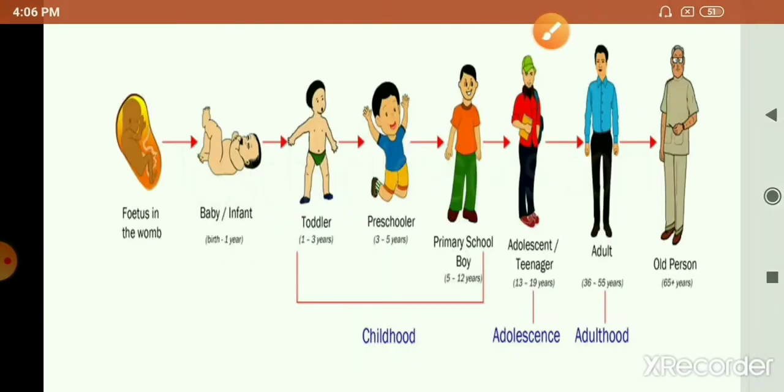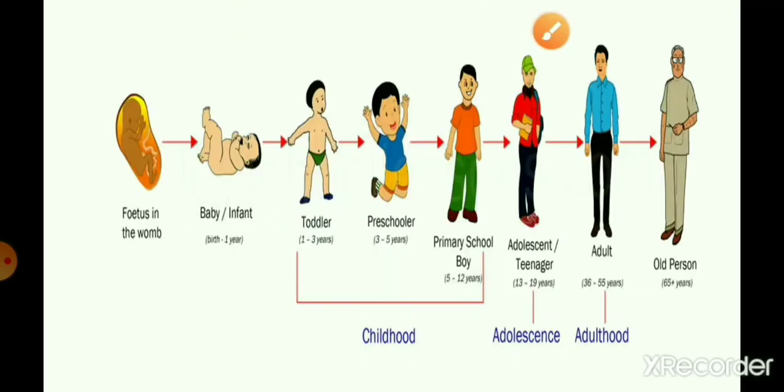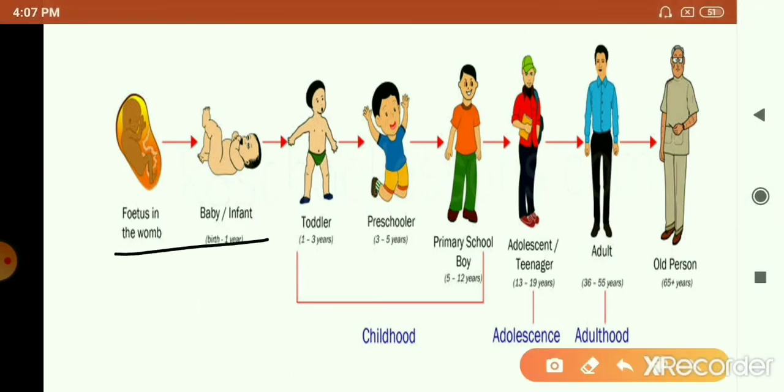Now, the slide that you see here shows the different stages of development of an individual. The first stage is called infancy, when a child is born. Right from birth, all the organ systems are present in the body of the child. All the organ systems are functional except for the reproductive system, which is also present, but becomes functional only when the child reaches puberty.